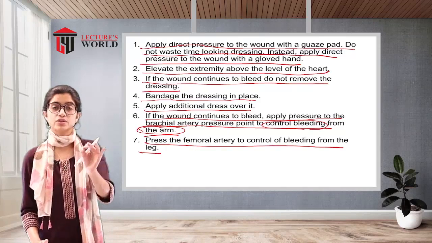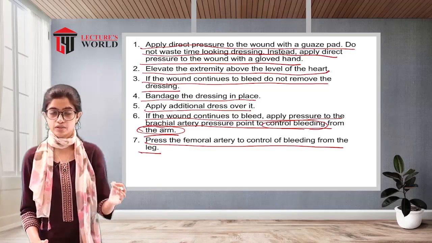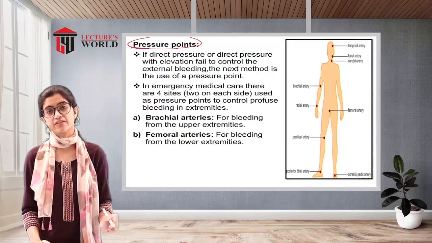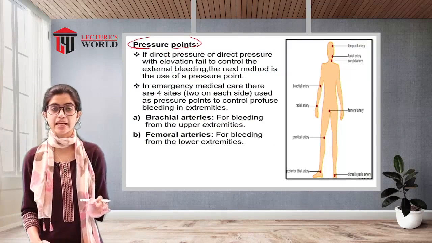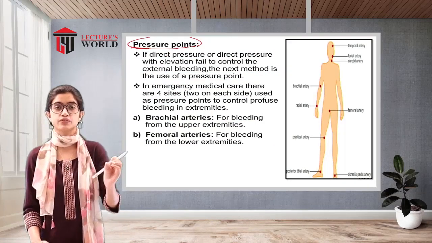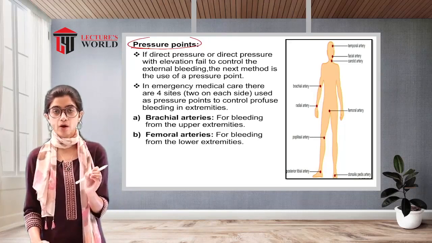Now, the femoral artery has to be considered for stopping the bleeding from the leg region. Pressure points. Previously we have discussed that the pressure points play an adequate role in preventing bleeding. So, let us see what the pressure points present within the body are.